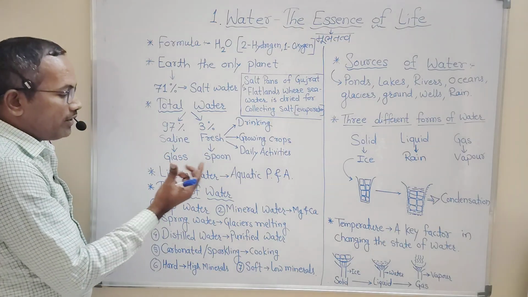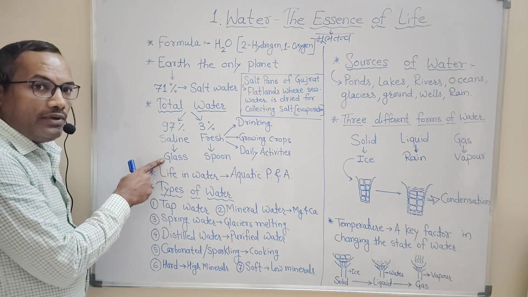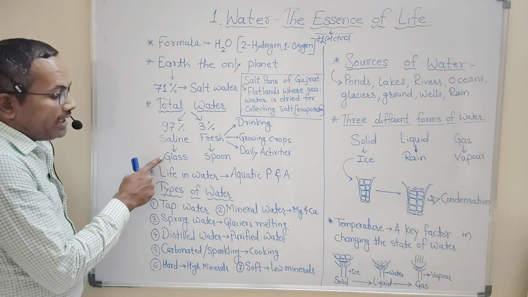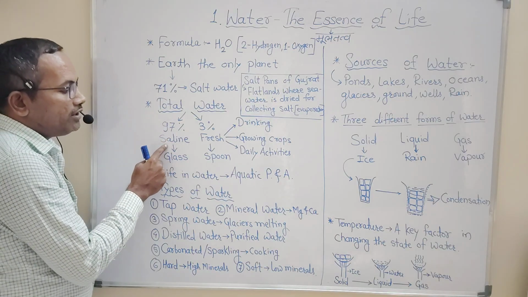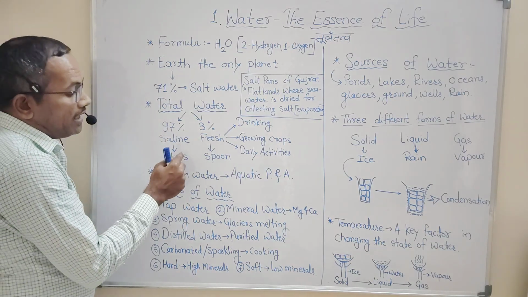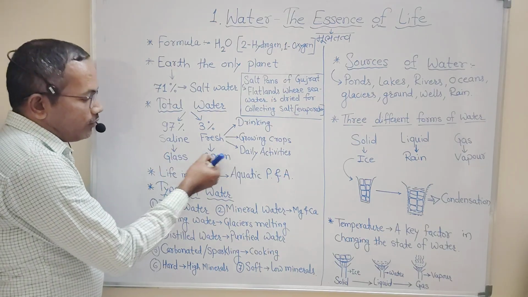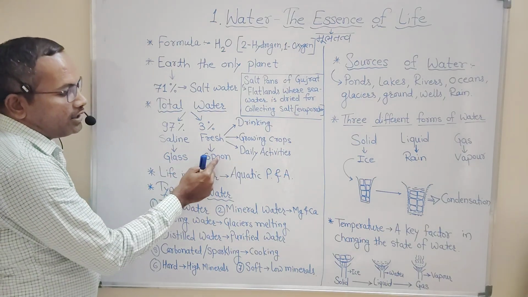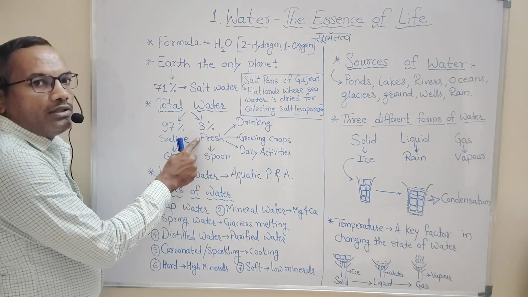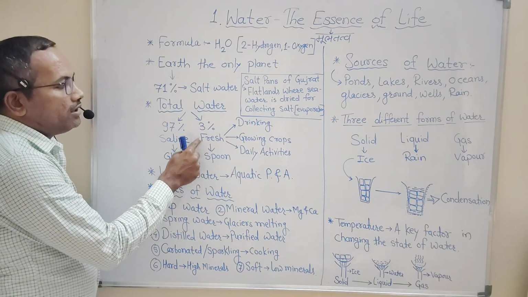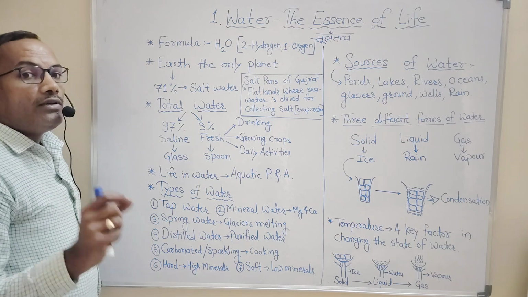If we take the example of a glass filled with water, we can consider that the glass has 97% salt water, and if we take a spoon of water from the glass, that spoonful of water is considered as fresh water. Only 3% of water on Earth is fresh water.